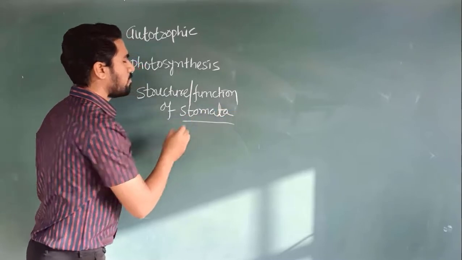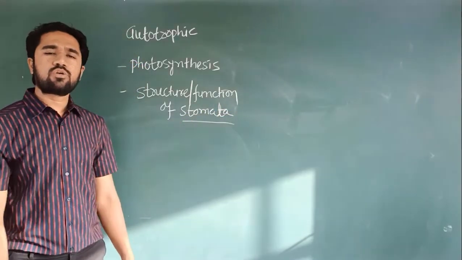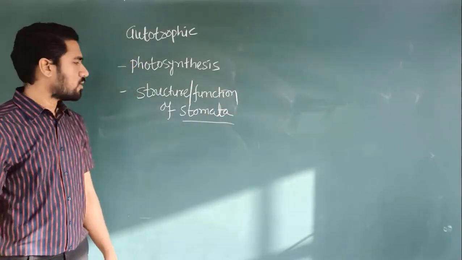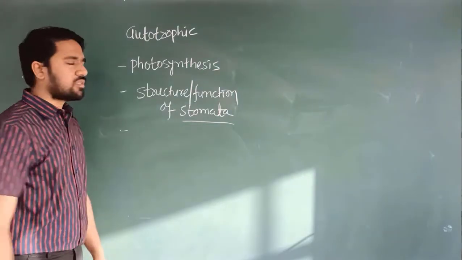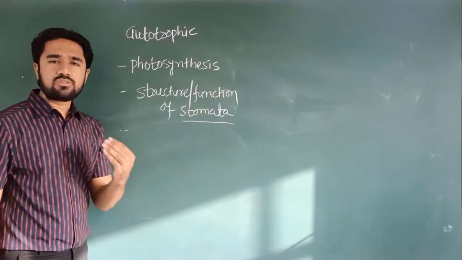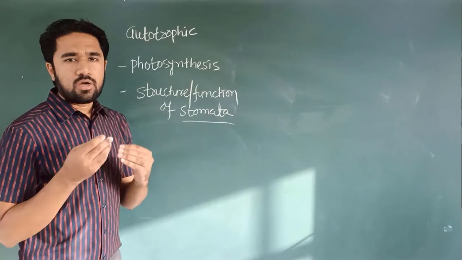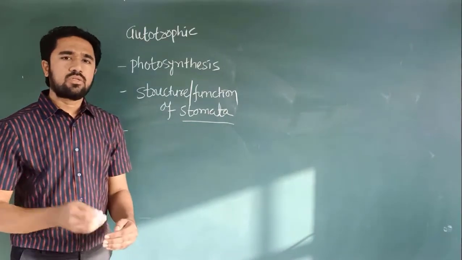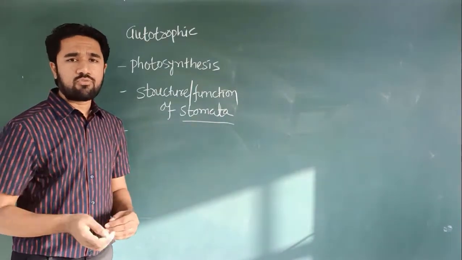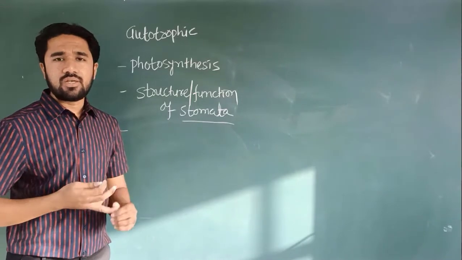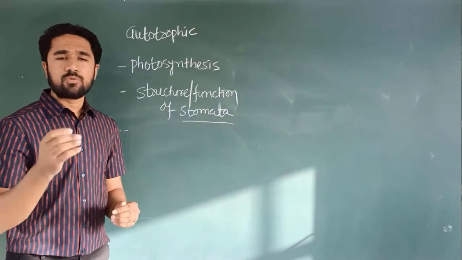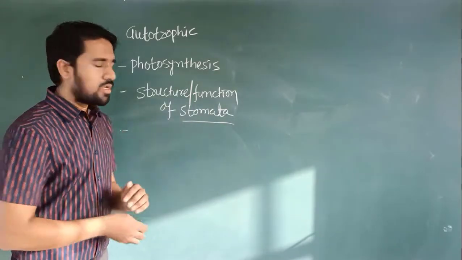Stomata are nothing but tiny pores present on the surface of leaves. Here we will see 3 activities, and all these 3 activities show us the essentiality of carbon dioxide, sunlight, and chlorophyll in the process of photosynthesis.